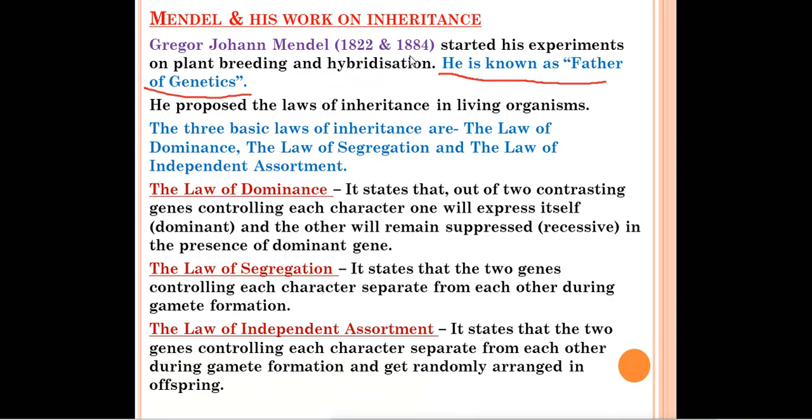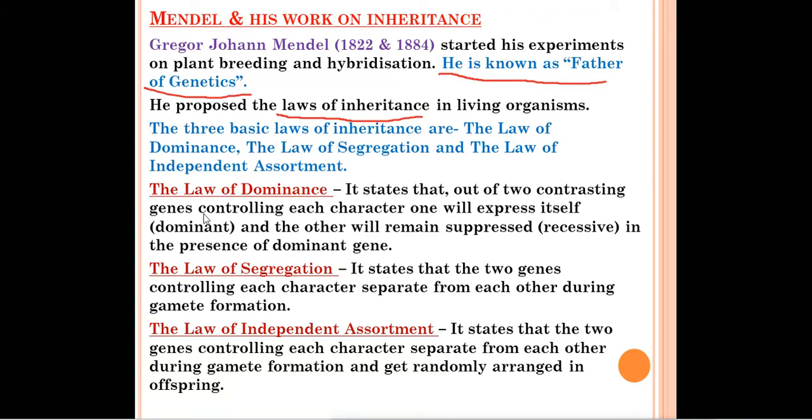He did experiments on plant breeding and hybridization, between the years 1822 and 1884. He was the first scientist who brought mathematics into biology, means he used the concept of probability in biology. So in this chapter, we'll read a little bit about mathematics also. He proposed the laws of inheritance in living organisms. Three laws he proposed under the laws of inheritance. The first law was the law of dominance, the second one was the law of segregation, and the third one was the law of independent assortment.